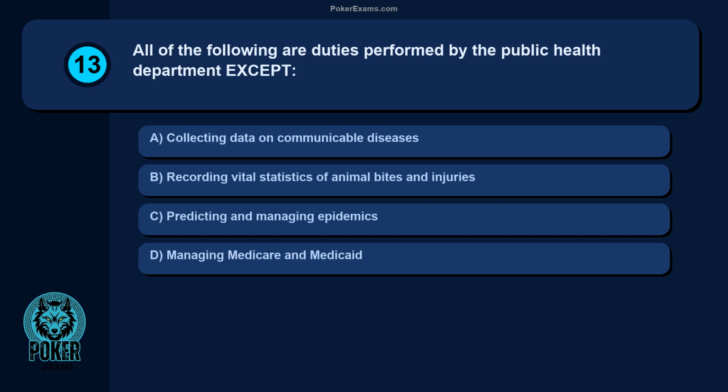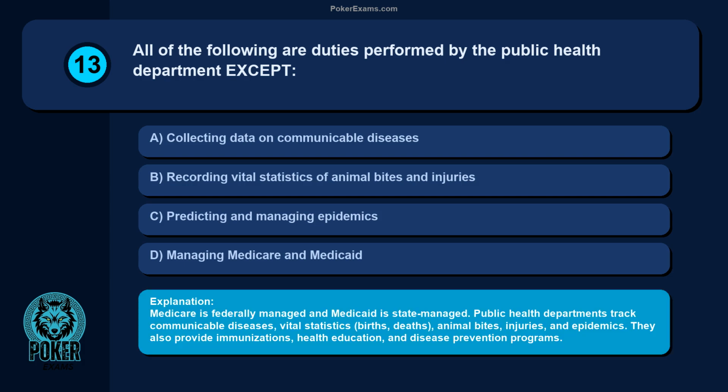Question 13. All of the following are duties performed by the Public Health Department except collecting data on communicable diseases, recording vital statistics of animal bites and injuries, predicting and managing epidemics, managing Medicare and Medicaid. Medicare is federally managed and Medicaid is state managed. Public health departments track communicable diseases, vital statistics, births, deaths, animal bites, injuries, and epidemics. They also provide immunizations, health education, and disease prevention programs.